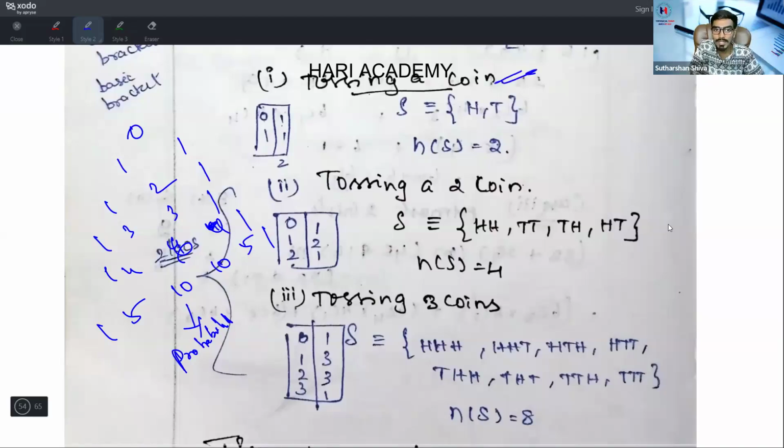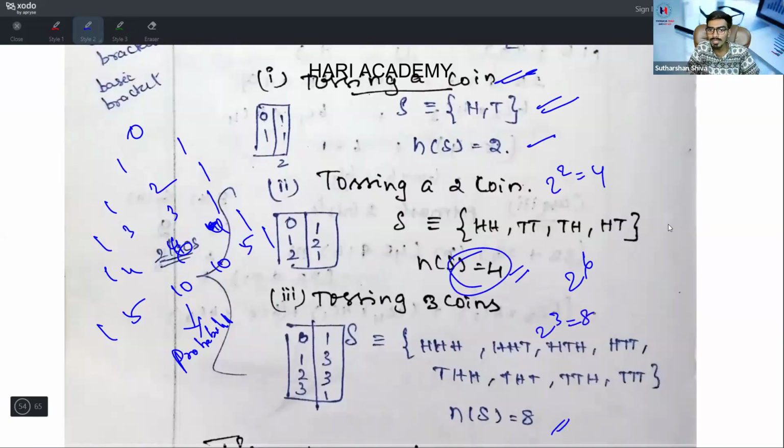Tossing a coin: n of sample space is equal to 2. Tossing 2 coins, sample space is 4. Tossing 3 coins, sample space is 8. Whenever you come across tossing 6 coins, it is 2 power 6. Tossing 2 coins, 2 squared is 4, so you will easily get 4 as the sample space. Tossing 3 coins, 2 cubed is 8. 8 is the sample space. You need not even remember these things.